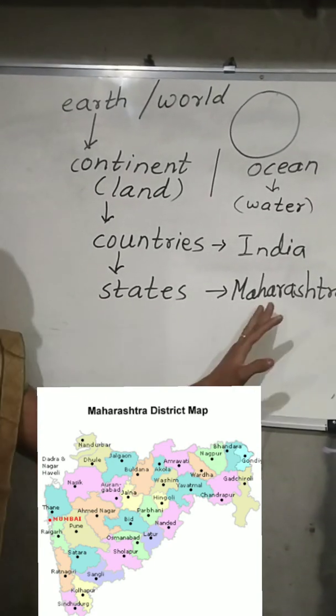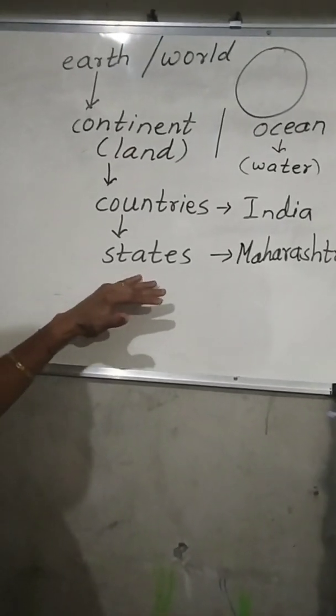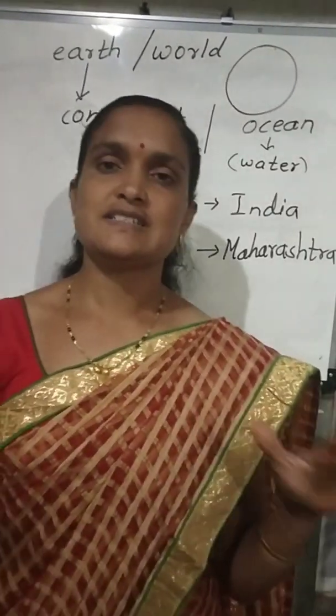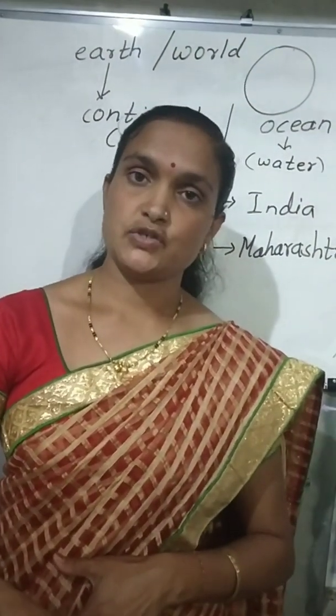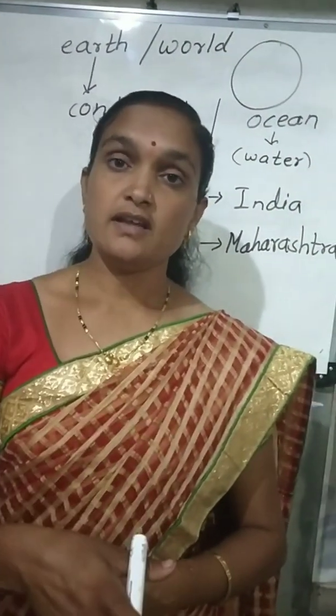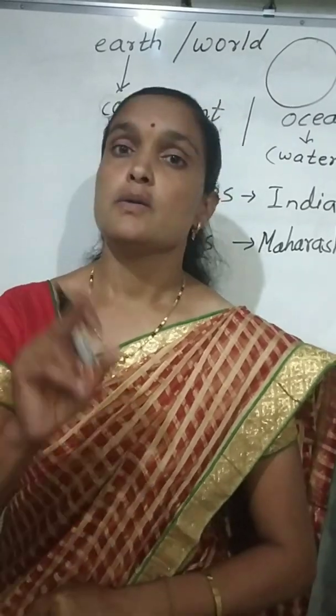There are different states in India and we live in Maharashtra, but there are different districts in Maharashtra.